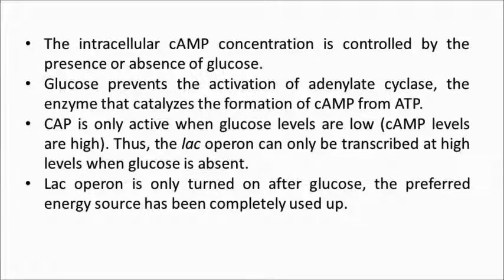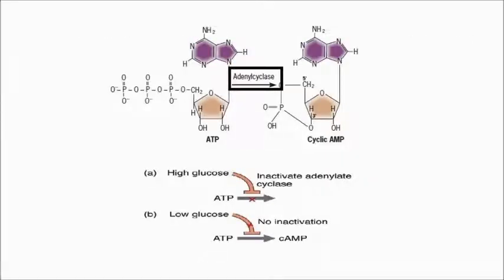And we've also talked about how intracellular cAMP concentration is regulated by the presence or absence of glucose. See, glucose prevents the activation of an enzyme, which is adenylate cyclase. And this enzyme is required because it catalyzes the formation of cAMP from ATP.